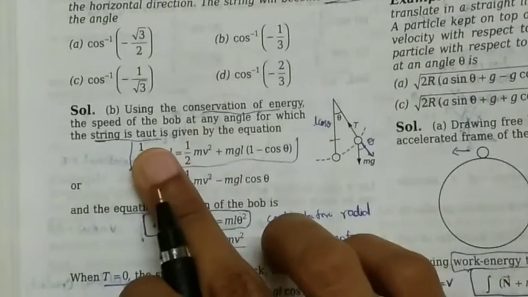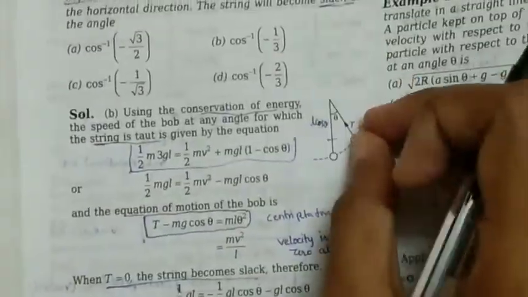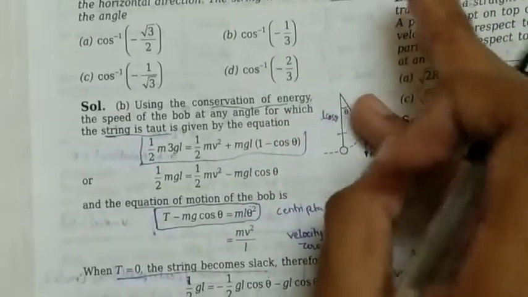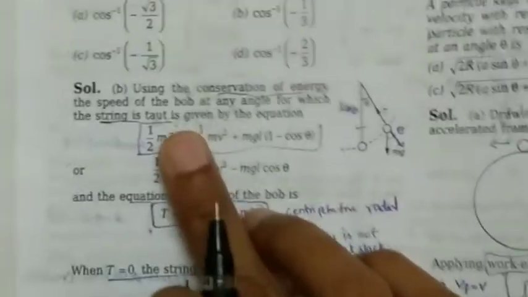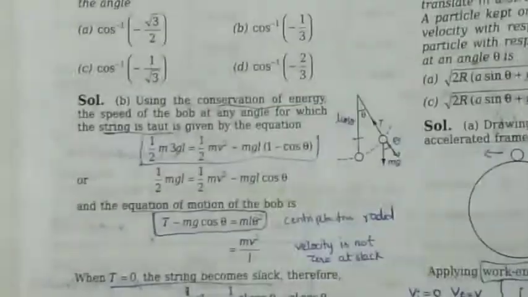And if it is taut it means it is stiff, it has not broken down, it is tight, it is holding this bob, and tension would be acting on it. So here what they have given is the speed of the bob at any angle for which the string is taut.